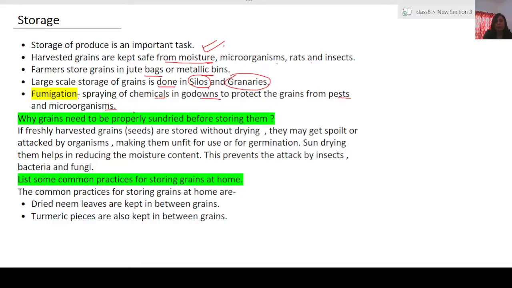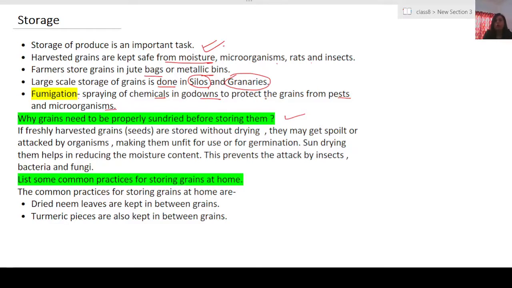Now why do grains need to be properly sun dried before storing them? Before keeping them inside metallic bins, bags or silos, we need to dry them properly, because naturally the grains have a little bit of moisture, but not much moisture should be there.